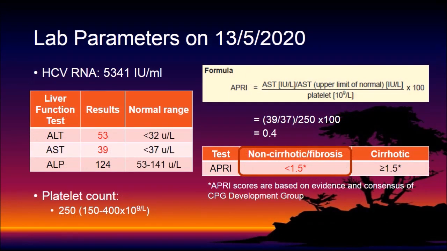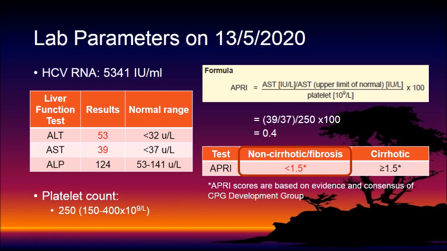HCV RNA shows 5,341 units per ml, and it is expected to fall below the undetectable level 3 months after direct-acting antiviral treatment ends if the treatment is successful.